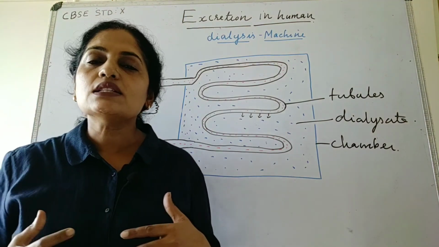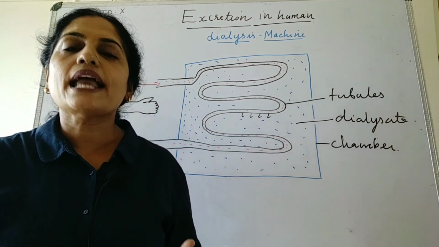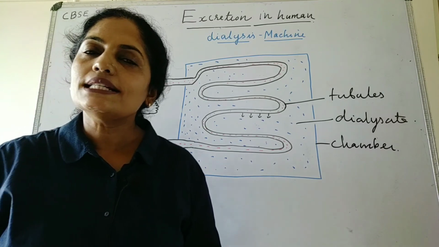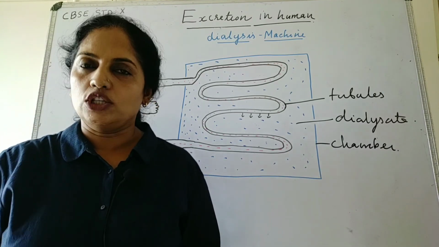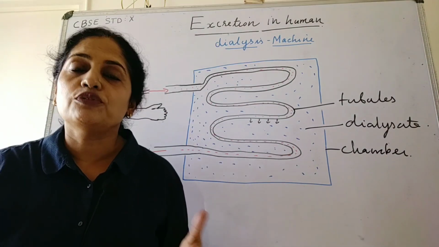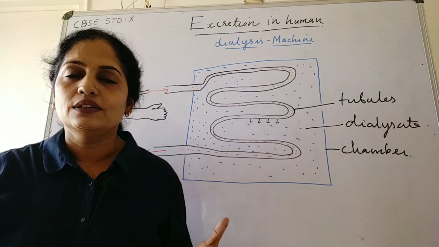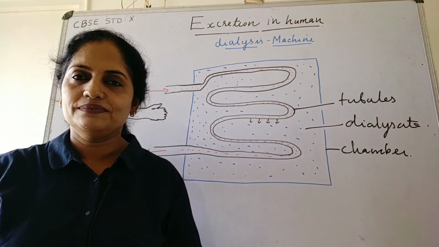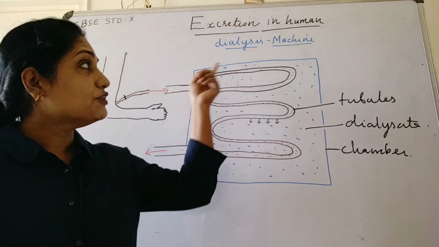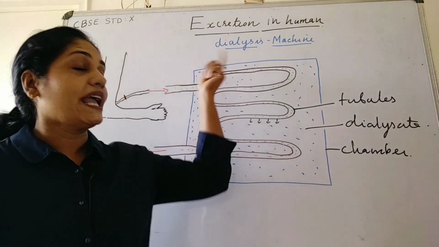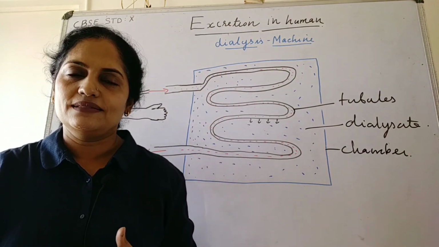That blood contains all the vital substances like glucose, amino acids and water. Dialysis should be performed thrice a week to purify the blood. This is how the artificial kidney or the dialysis machine works.